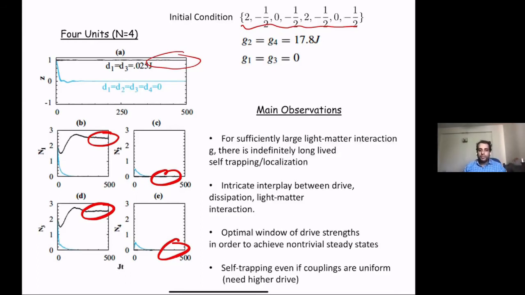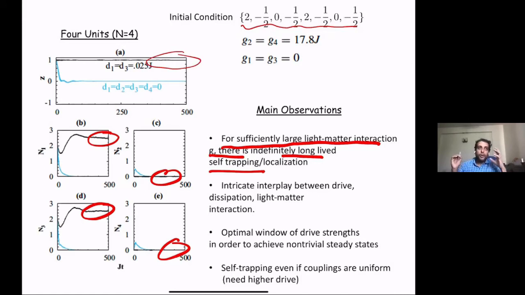So what are the main observations? For sufficiently large light matter interaction, there is a long-lived self-trapping and localization. Notice that the interaction plays a major role. The G in the Jaynes-Cummings model plays a major role, because if there's no G, the imbalance basically sloshes back and forth. There could be more complicated dynamics, but the light matter interaction plays a crucial role.